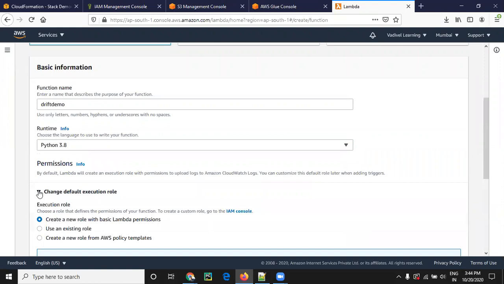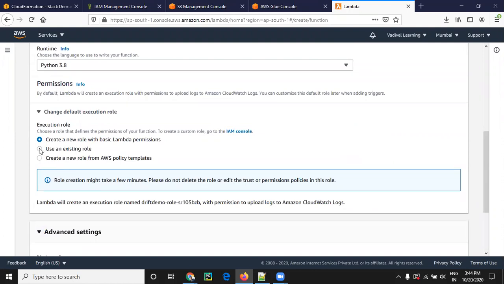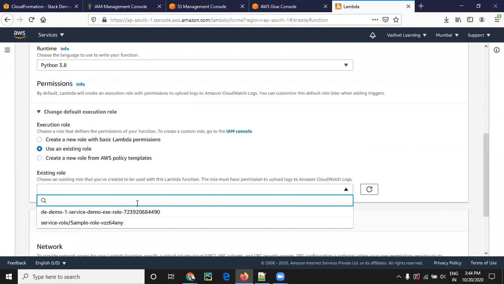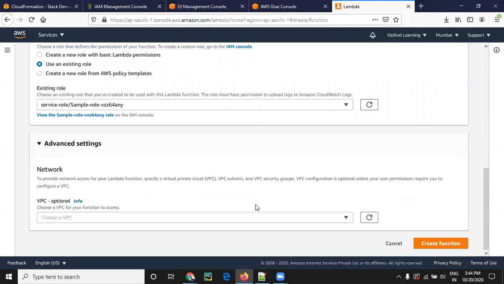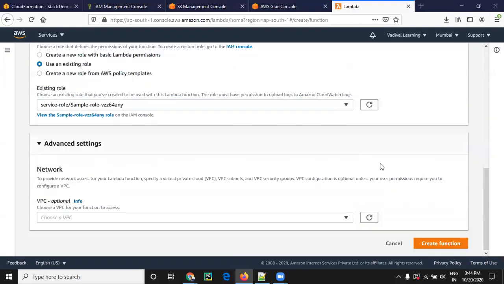Then we have to assign a role to this Lambda function to run our code. We already created one role, so I'm going to use an existing role. If you see, there are two roles: one was created by our previous demo, and the second we already have. This is the role which we created for a Lambda function. I'm selecting that. The rest of the things you can keep as they are, then create the function here.